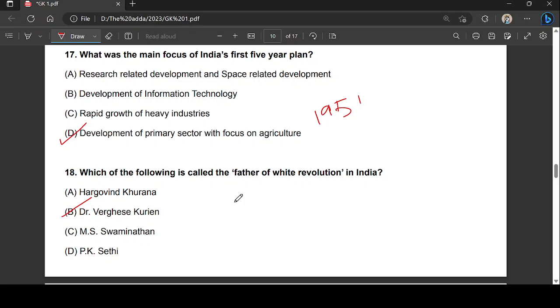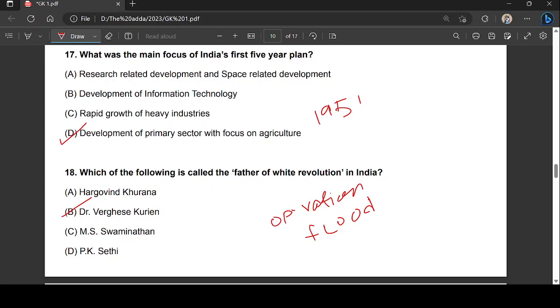So Operation Flood. Also remember, guys, what is Operation Flood related to? This question might also come in the examination. Operation Flood is related to milk production. It transformed the dairy deficient nation into a global leader in milk production. Operation Flood, remember, related to milk production.